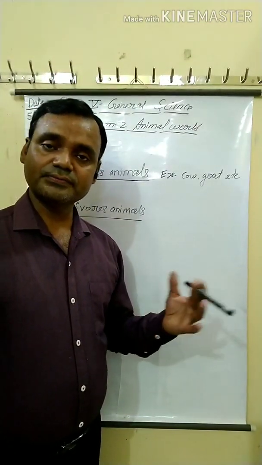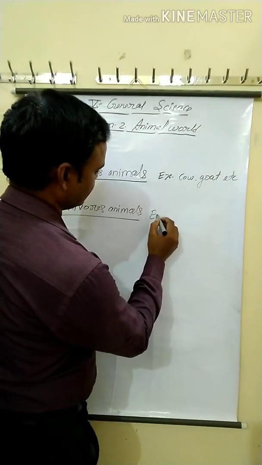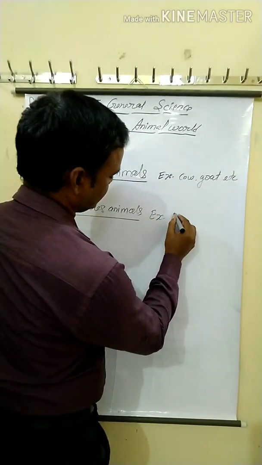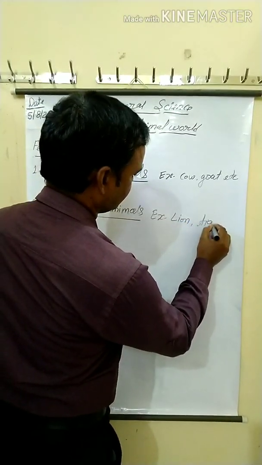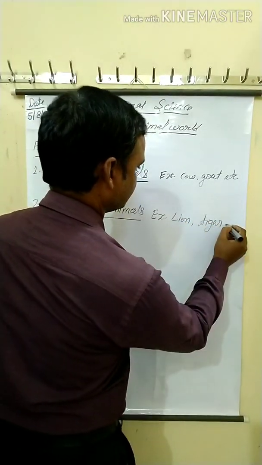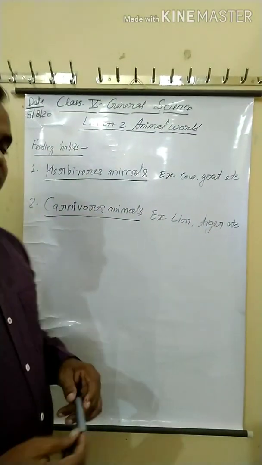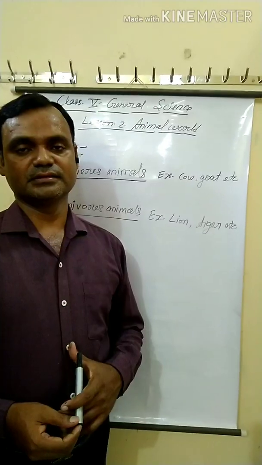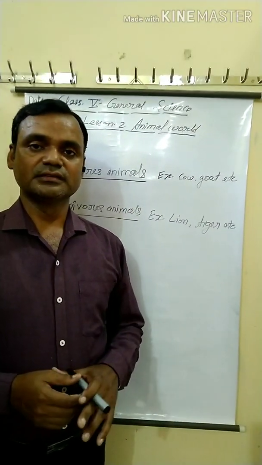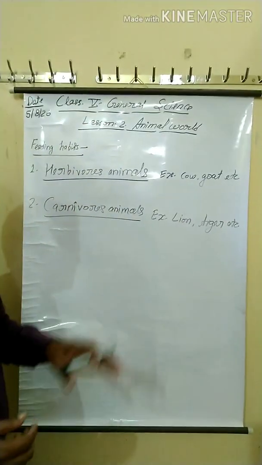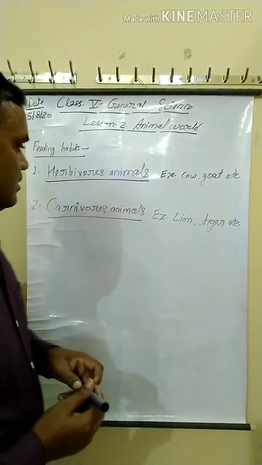Example: lion, tiger, etc. Their canines are sharp and pointed, and with the help of canine teeth these animals tear the flesh of other animals.